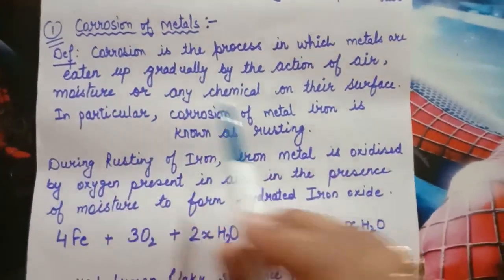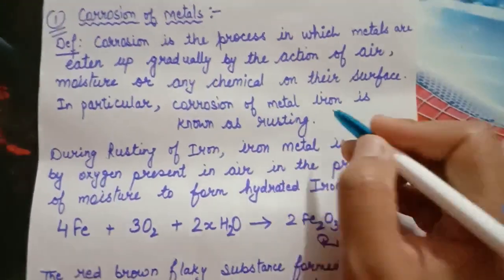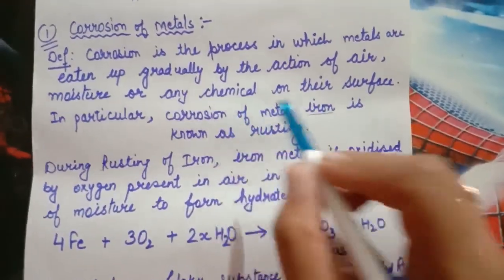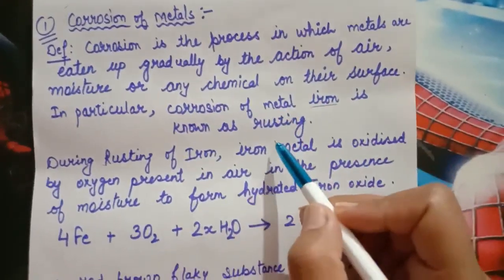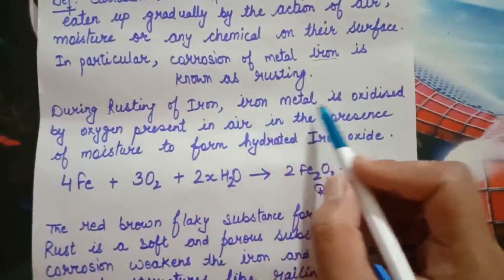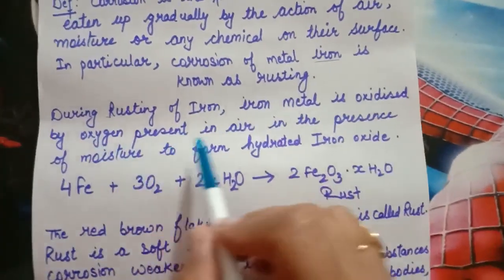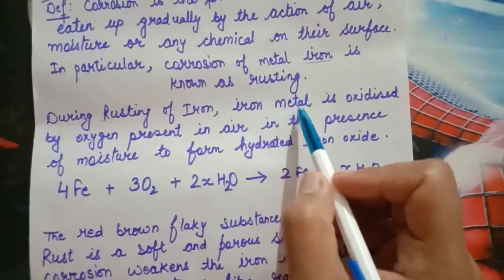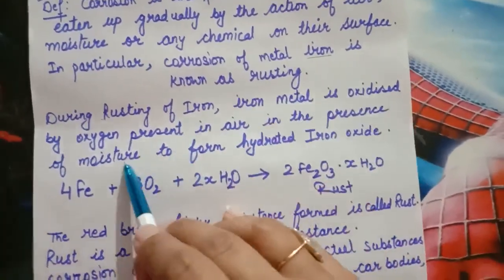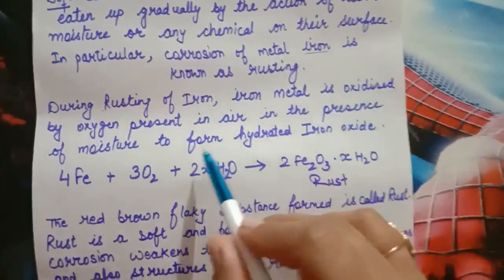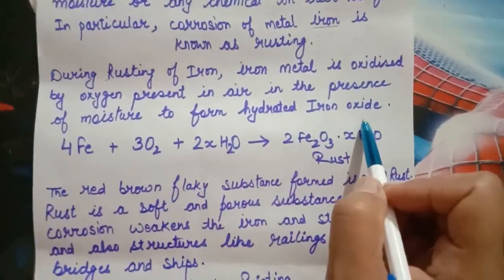In particular, if the metal iron is corroded, then this process is known as rusting. During rusting, iron metal is oxidized by the oxygen present in air in the presence of moisture. Iron, exposed to air along with moisture, gets oxidized to form hydrated iron oxide.